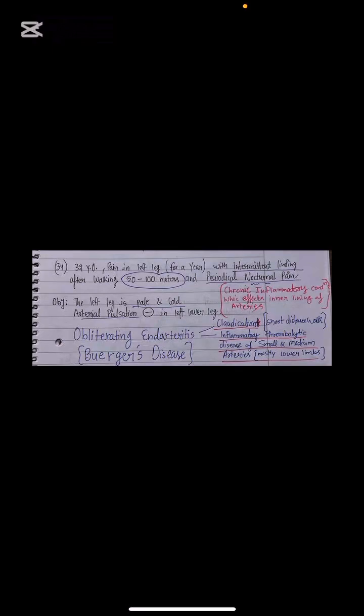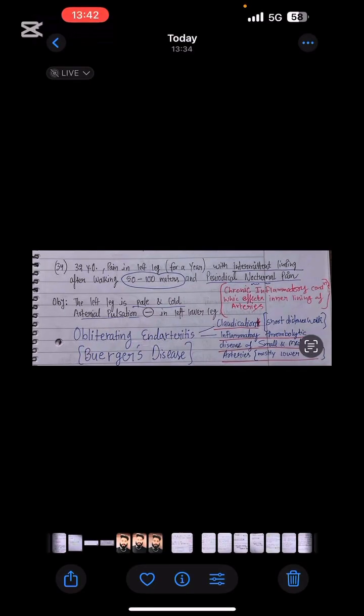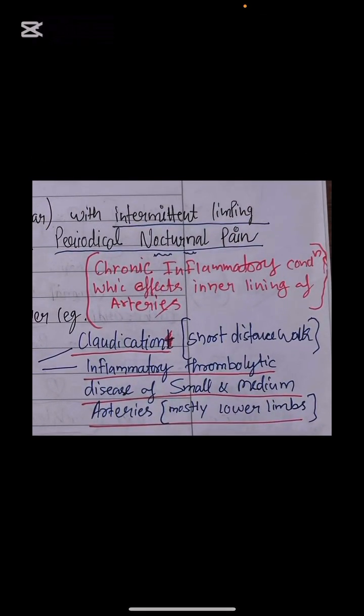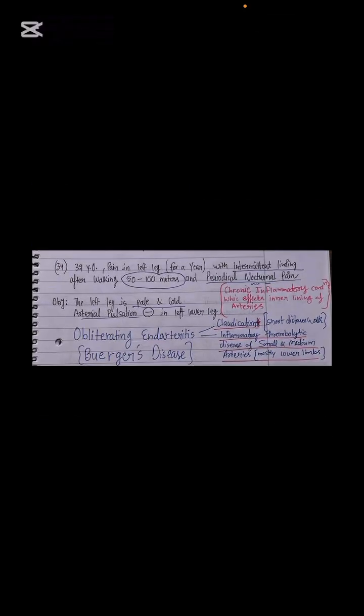First is obliterating endarteritis, which is also known as Buerger's disease. So what is this? This is a chronic inflammatory condition which affects the inner lining of the arteries. Another definition: an inflammatory thrombotic disease of small and medium arteries, mostly causing problems in the lower limbs. What we are going to see in the patient is claudication, sir, on short distance walking. The patient will not be able to walk more than some meters.